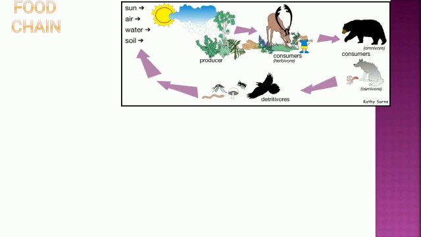The microorganisms which are there in the environment, whether in the air or in the soil, decompose them. Decompose means they break down the complex substances into simpler ones. For example, someone dies and we bury them under the ground.